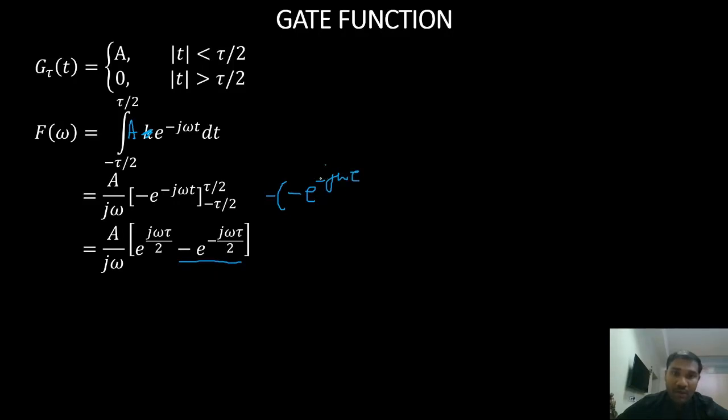Negative negative cancel, it is plus tau by 2, and this also gets cancelled. Now I am left with e power j omega tau by 2. Now e power j theta, here theta is equal to omega tau by 2, e power j theta minus e power minus j theta divided by j.